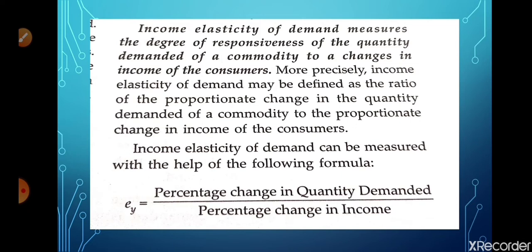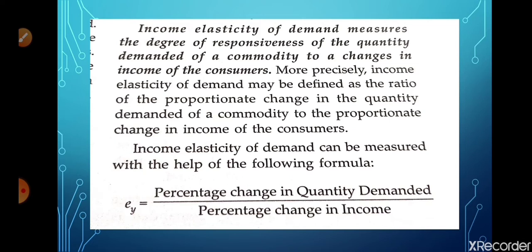As we have discussed in case of change in price of the commodity, that responsive change in the quantity was price elasticity of demand. In the same way, the degree of responsiveness of the quantity of the commodity to a change in the income of the consumer is known as income elasticity of demand.